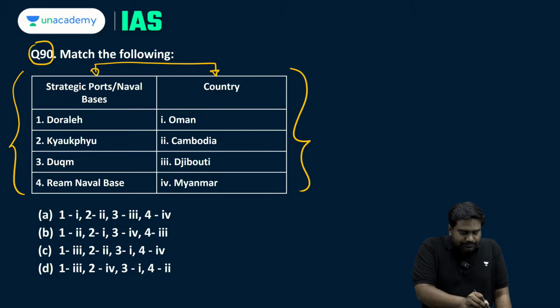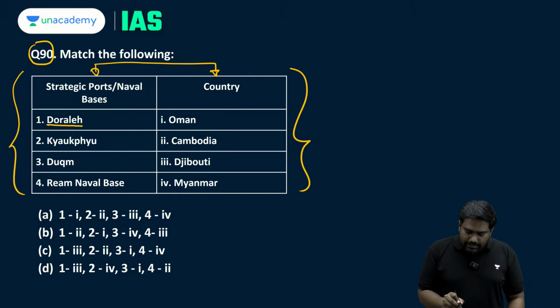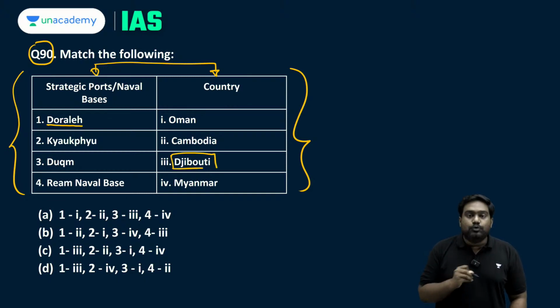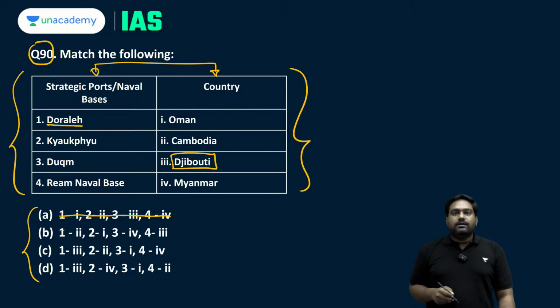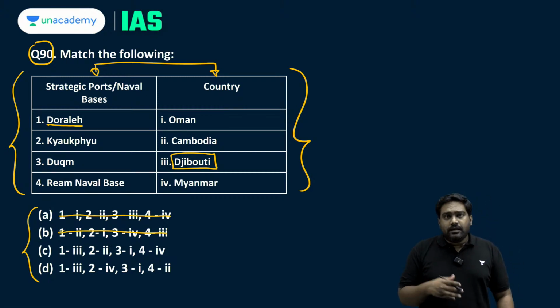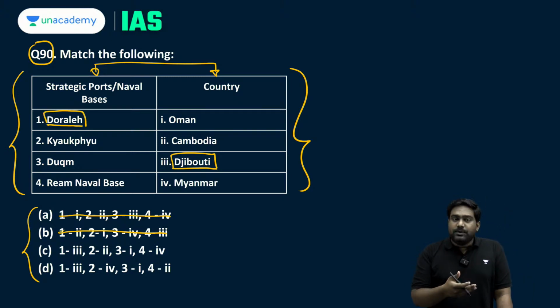So first we have the port of Dorale. This is located in the African country of Djibouti. So 1 matches with 3. So by looking at the options, you can actually eliminate here. You can eliminate A and B. Is that clear? The port of Dorale, which is in Djibouti, has been in the news. I'll explain why. I'll show you the map as well. So if you know this, you can eliminate A and B. Now it's between C and D, which has to be the correct answer.